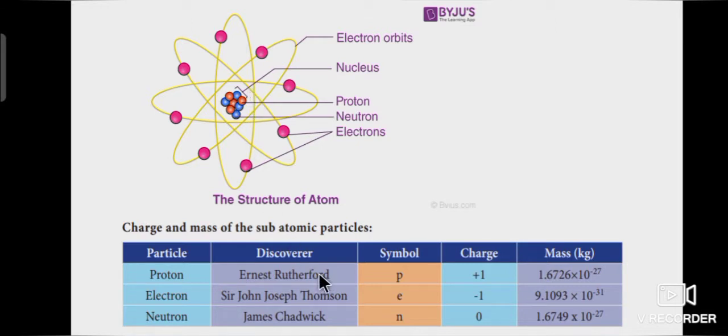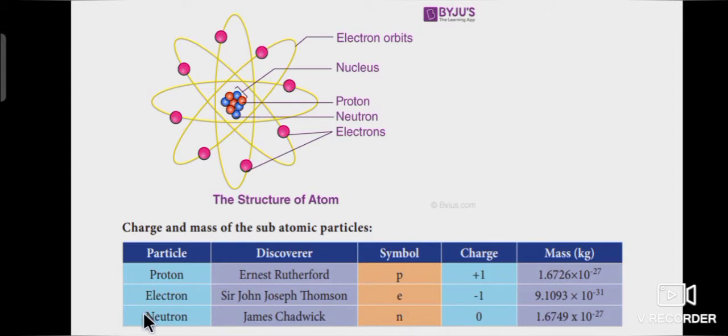Do you know, children? Proton was discovered by Ernest Rutherford. Symbol is P. Charge is +1. Proton mass is 1.6726 into 10 to the power of minus 27 kilogram. Then next, electron was discovered by Sir John Joseph Thomson. Symbol is small e. Charge is -1. Mass of the electron is 9.1093 into 10 to the power of minus 31 kilogram.